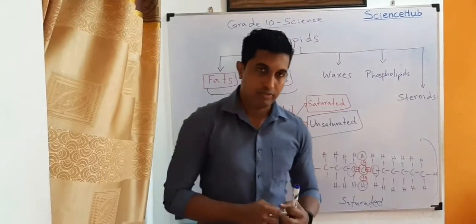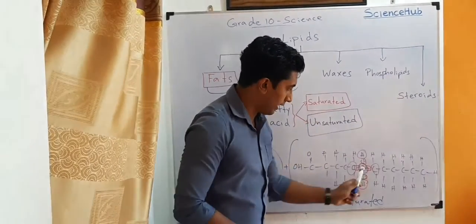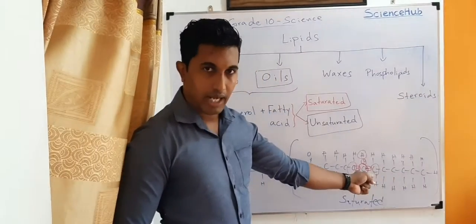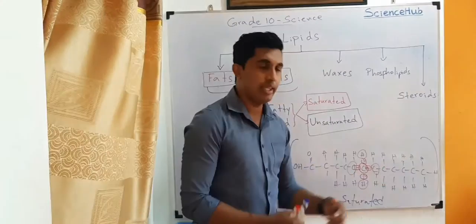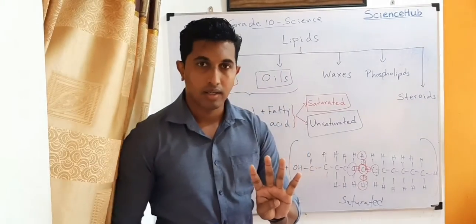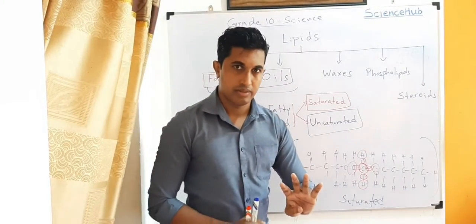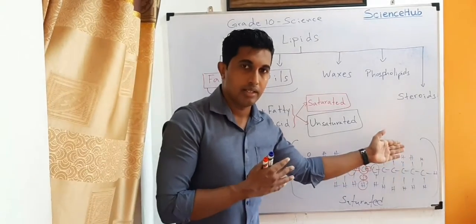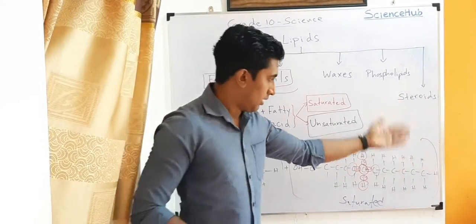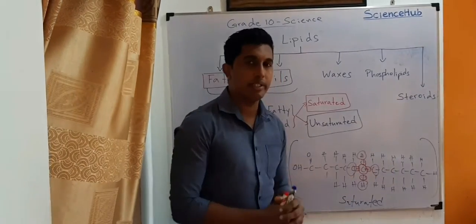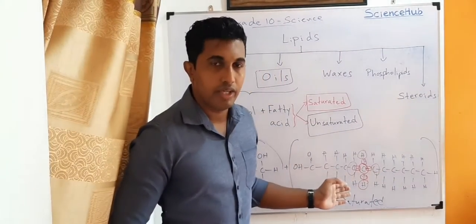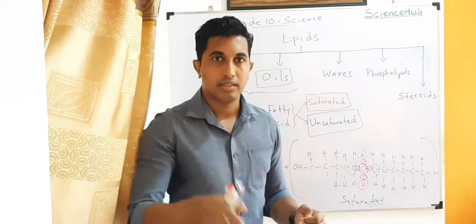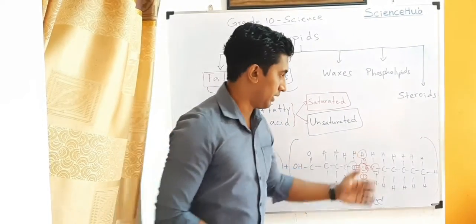Therefore, every carbon atom links with 4 other atoms, whether it is carbon or hydrogen. Every carbon atom in this chain links with 4 atoms of its surroundings.